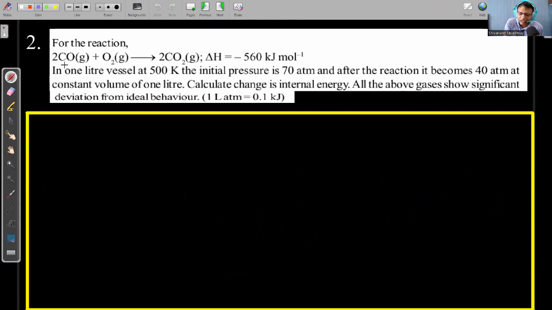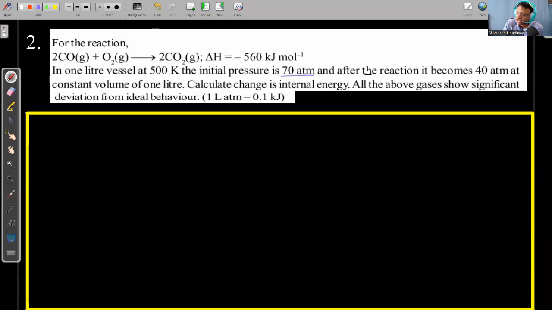For the reaction, 2 times carbon monoxide in gaseous state plus O2 in gaseous state will form 2 times carbon dioxide in gaseous state. Delta H for this reaction is given. In a 1 liter vessel at 500 Kelvin, the initial pressure is 70 atm, and after the reaction, the pressure becomes 40 atm. So there is a decrease in pressure, and this is taking place at constant volume, 1 liter. Calculate the change in internal energy. All the above gases show significant deviation from ideal behavior.